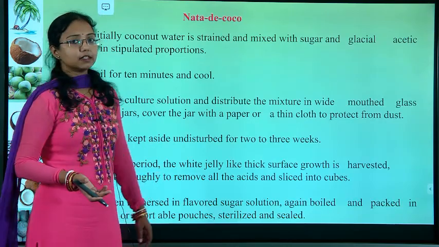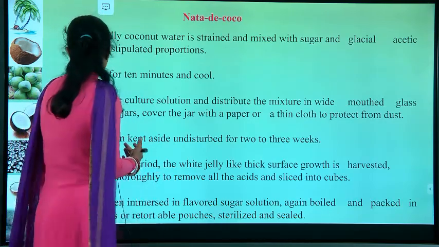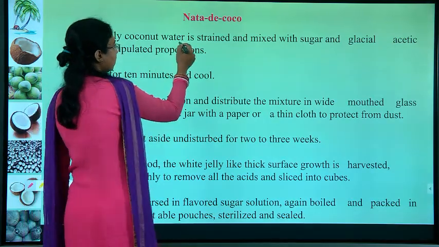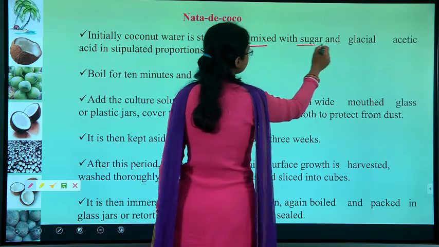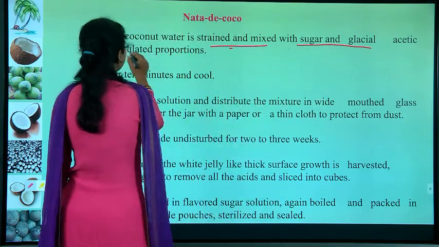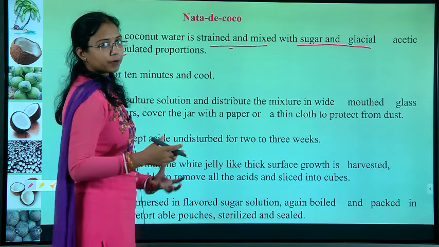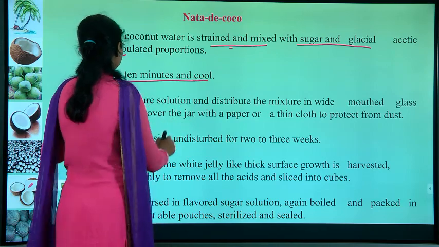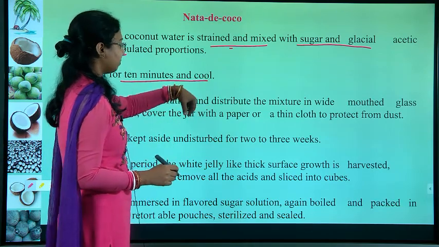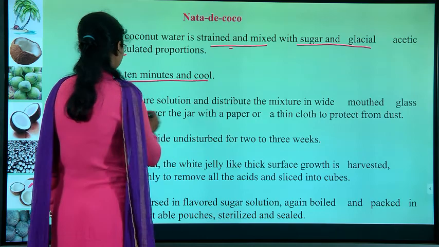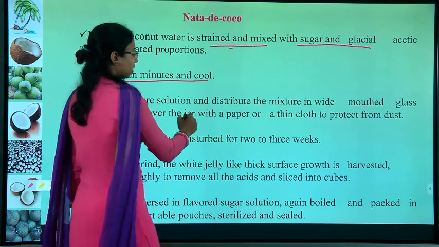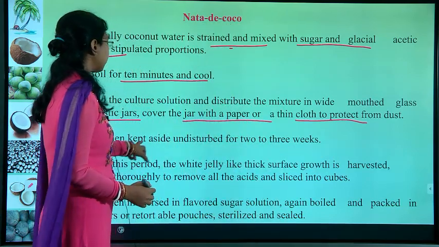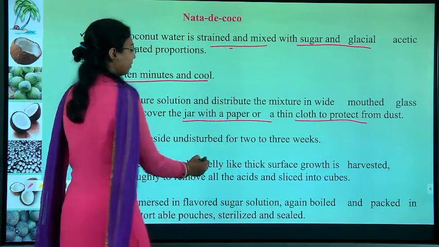So next we will see the process of Nata de coco. Initially the coconut water will be strained and mixed with sugar and glacial acetic acid in some proportion, then boiled for 10 minutes and cooled. Add the culture solution and the mixture in wide mouth glass or plastic jars, and cover the jars with paper and thin cloth for the dust. Next, it is kept aside undisturbed for 2 to 3 weeks.